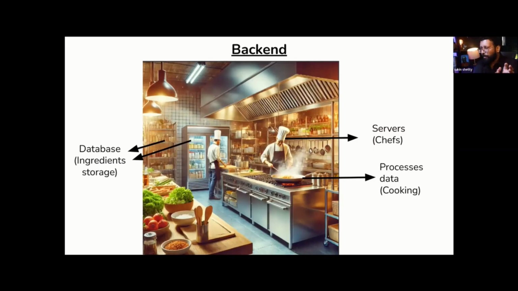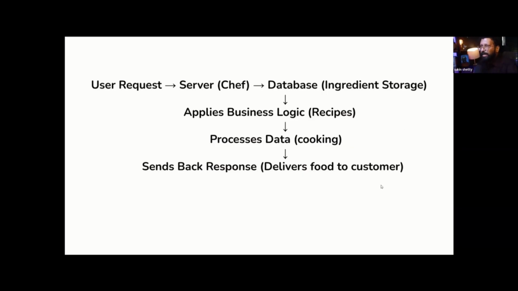That is how backend works. Is it clear? Are you clear about the backend? The user request goes from the waiter to the chef. The chef then prepares all the ingredients, then applies business logic, that is recipes, processes data, cooking, sends back the response, and delivers food to the customer. I hope that's clear. That is as simple as understanding how front end and back end work. Because next you need to know what front end and back end mean when you're building a tech stack. It is very important that you plan a tech stack. That is why I made it very simple so that you can understand.